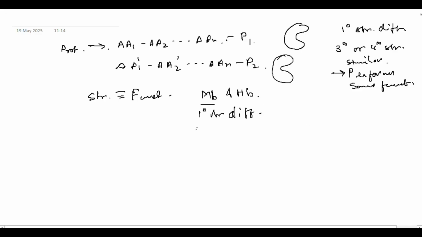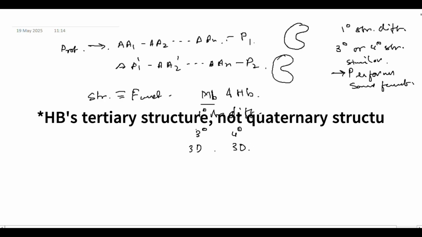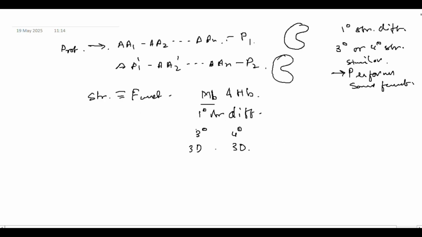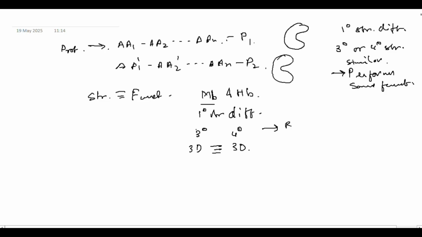But myoglobin has a tertiary structure or 3D structure, and hemoglobin has a quaternary structure, which is also hemoglobin's 3D structure. They are the same, and because of that, they perform the same function, that is binding and carrying oxygen. So, structure is very, very important to perform their function.